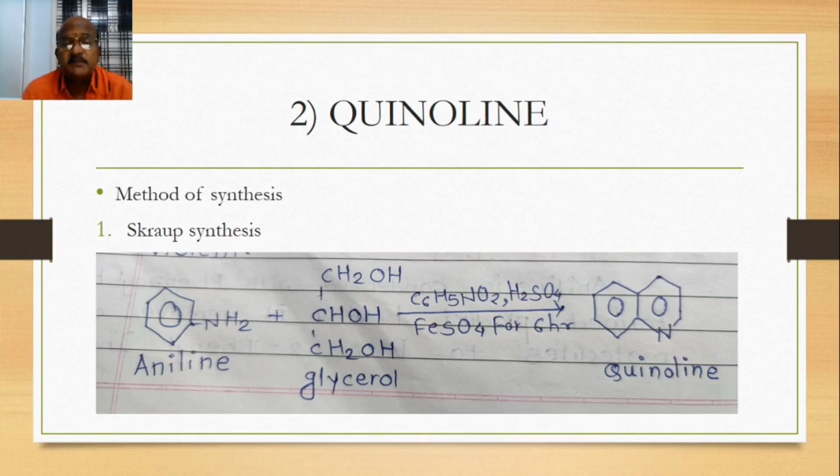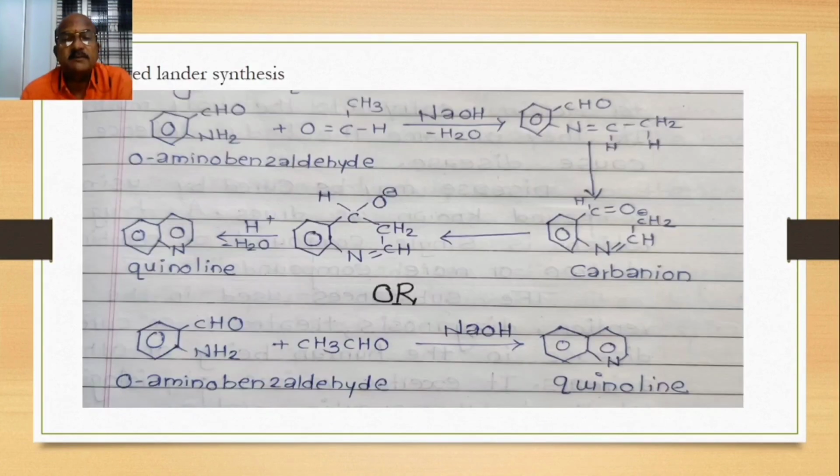Here quinoline is formed. A mixture of aniline, glycerol, CH2OH, CHOH, CH2OH, which is the structure of glycerol, nitrobenzene, sulfuric acid and ferrous sulfate is heated for 6 hours, and quinoline is formed. This is the Skraup synthesis.